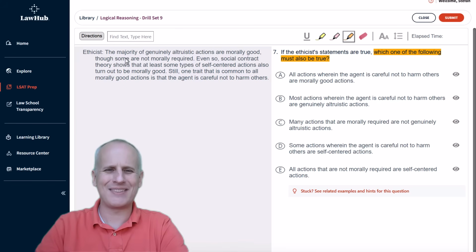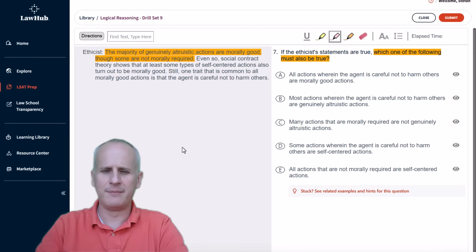Because we're talking about the same population, I'm going to highlight this sentence in just one color, because that way we know the majority of genuinely altruistic actions are morally good, and some of the genuinely altruistic actions are not morally required. That's all we know about that second statement, but we need to make sure that we're relating that not morally required to the majority of genuinely altruistic actions, or at least the subpopulation of some genuinely altruistic actions.